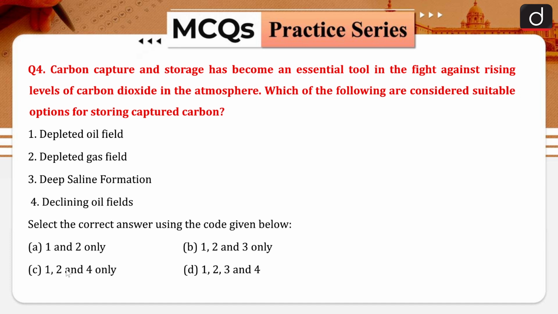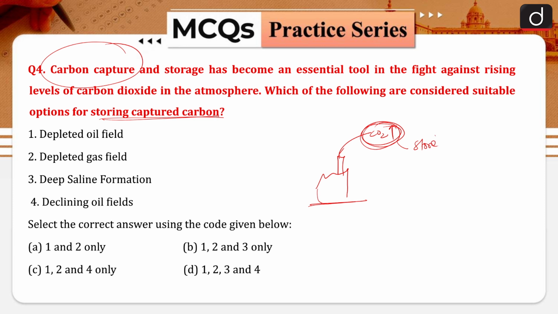Carbon capture and storage has become an essential tool in the fight against the rising level of carbon dioxide in the atmosphere. Which of the following are considered suitable options for storing captured carbon? Now when we are talking about carbon capture, it means that let's say there is an industry from which this carbon dioxide is being released. Now we are trying to capture it, we are trying to store it. Okay, we will store it, then we will transport it to a site where we can sequester it.